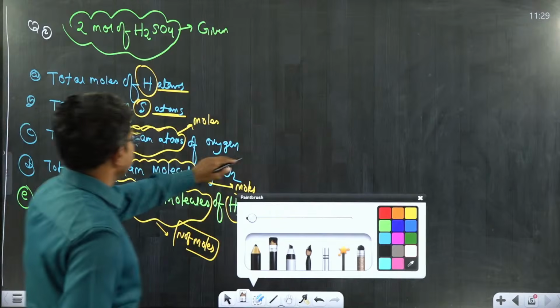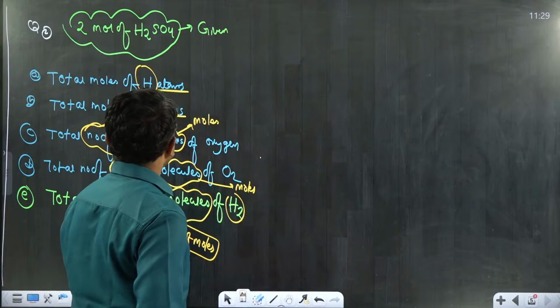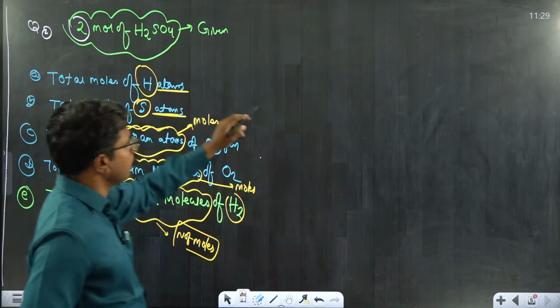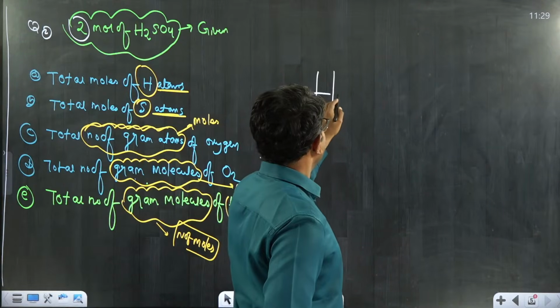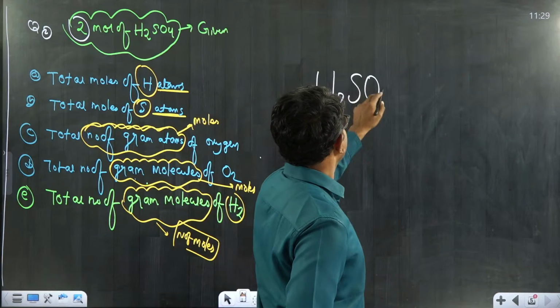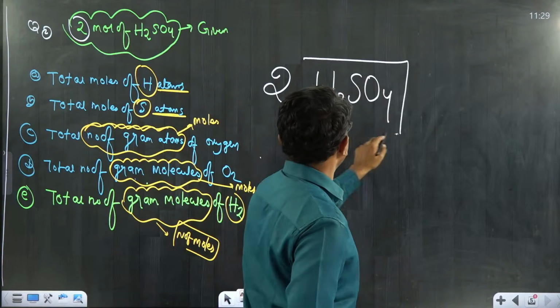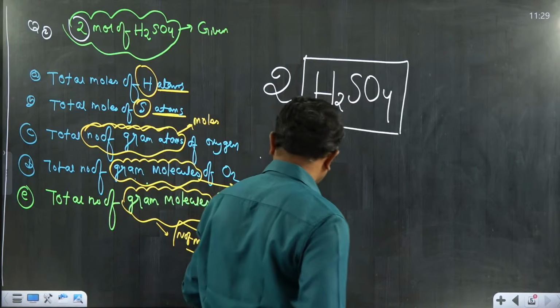Right? So here, total moles of hydrogen atoms. You are given how many moles of H2SO4? Here I have been given H2SO4, which contains 2 moles. 2 moles of H2SO4 is given.